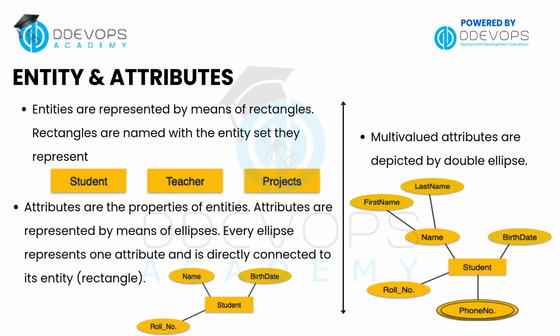Some attributes can be multi-valued, like a student having multiple phone numbers. These are shown using double ellipses. We can also break down attributes further. For example, name might be split into first name and last name. This visual structure helps us clearly define what data we're storing and how it's organized.